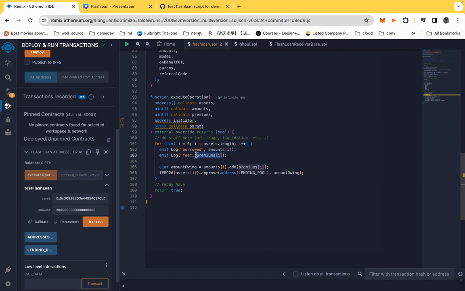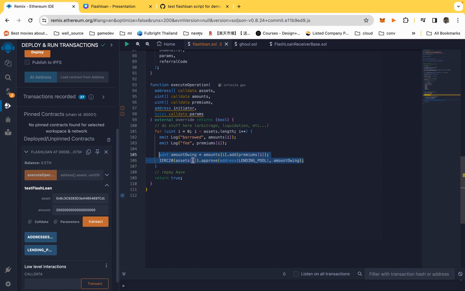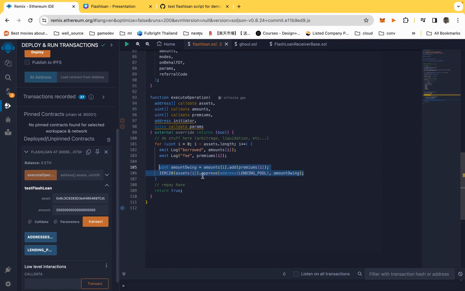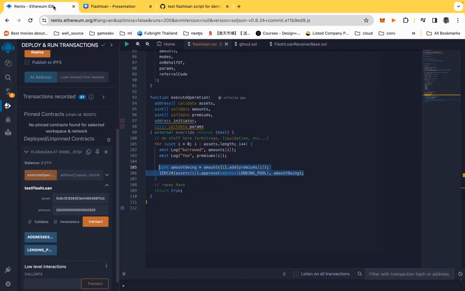Okay, and also we're going to approve. What we're going to approve here is that we approve this contract to be able to get the money back, because in smart contracts, anyone cannot just go into another contract and take the money from it, right?